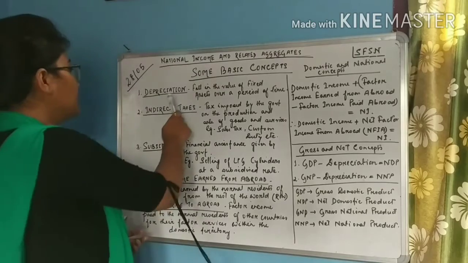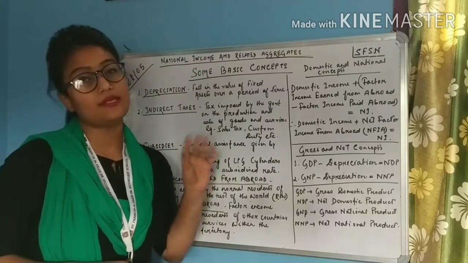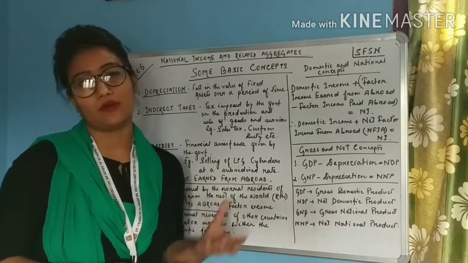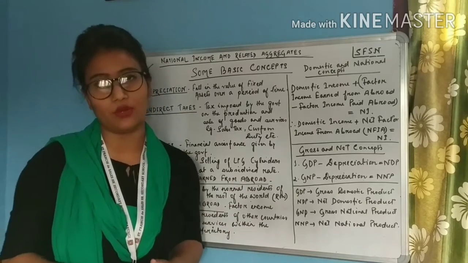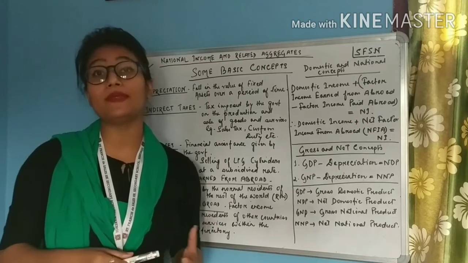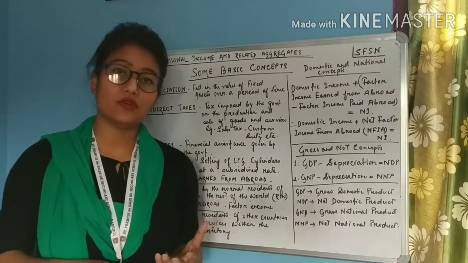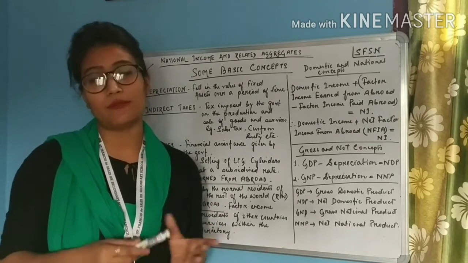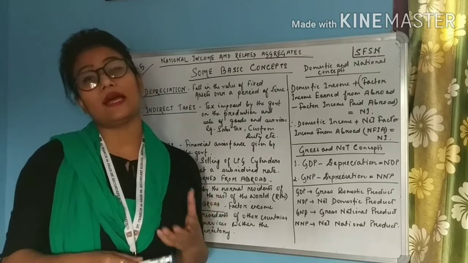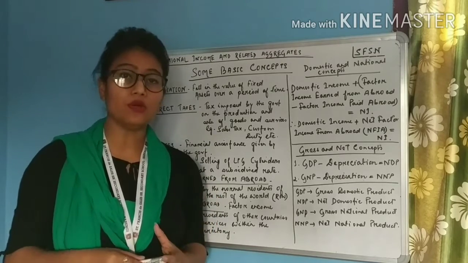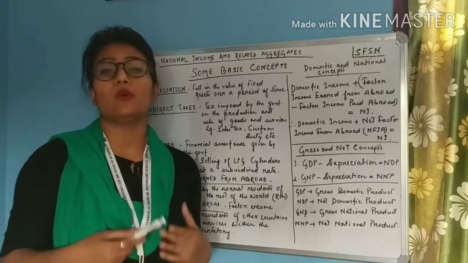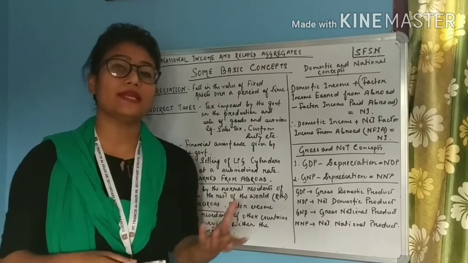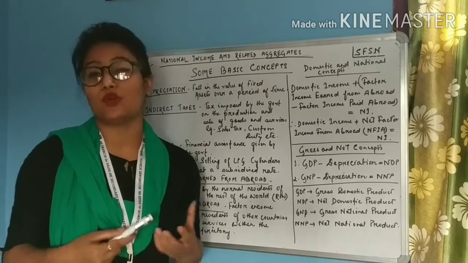So students, depreciation, this concept has already been discussed while we were doing classes in school before the lockdown. So depreciation simply means with the passage of time, the machines that we use, basically the fixed assets, undergo a fall in their value owing to various reasons. Sometimes with the change of time, the technology that we are using becomes obsolete.